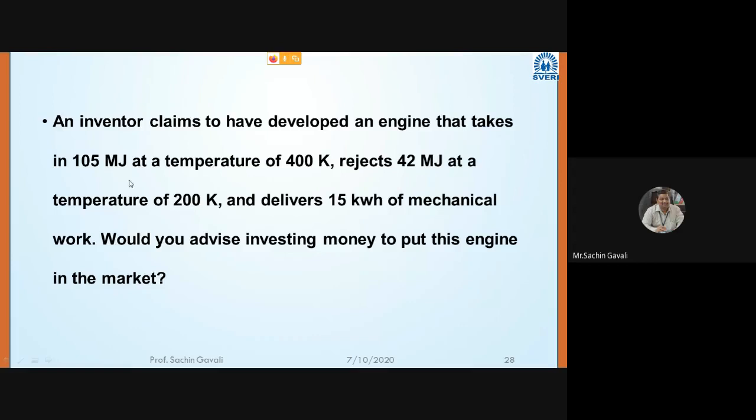For that, we have to take the help of the Carnot theorem or Carnot efficiency. Considering the Carnot cycle efficiency, we can see whether this claim is correct or not. Two temperatures are given. I request all of you to note down this numerical and, if possible, try to solve it.